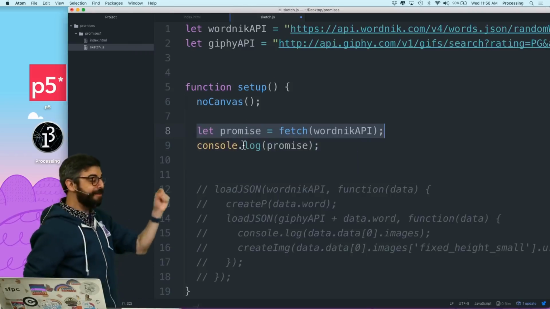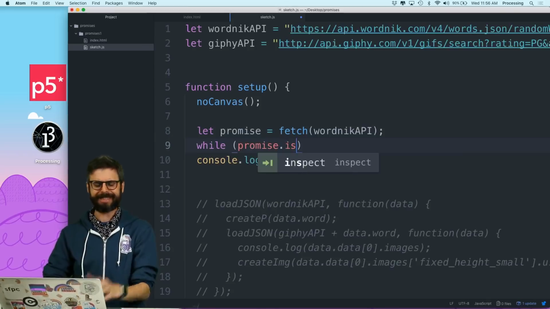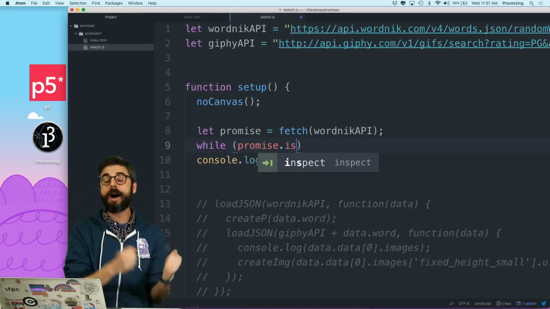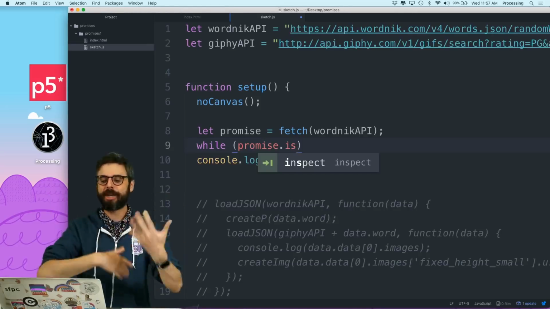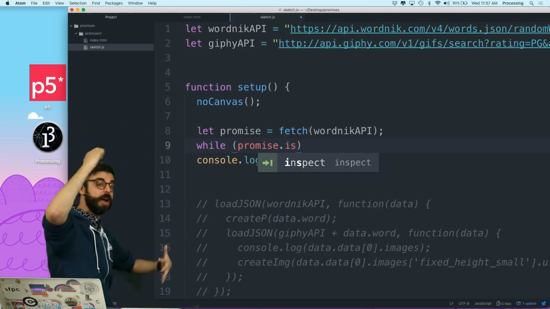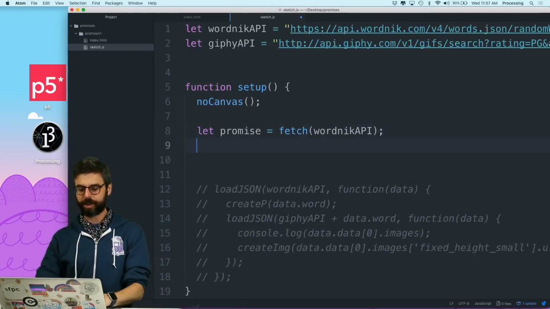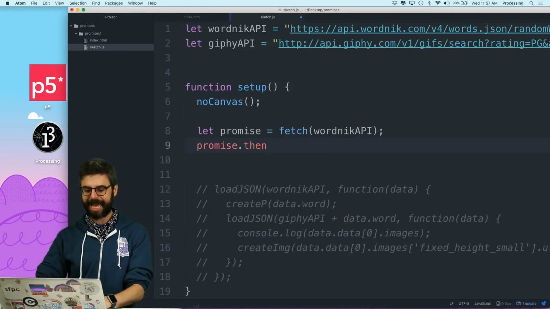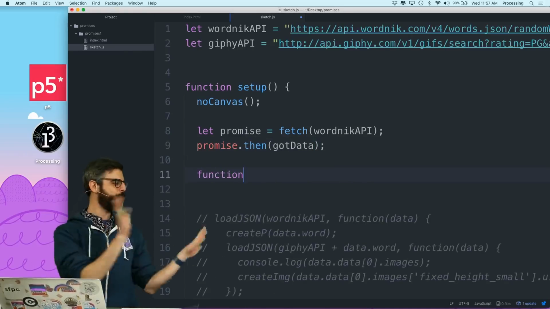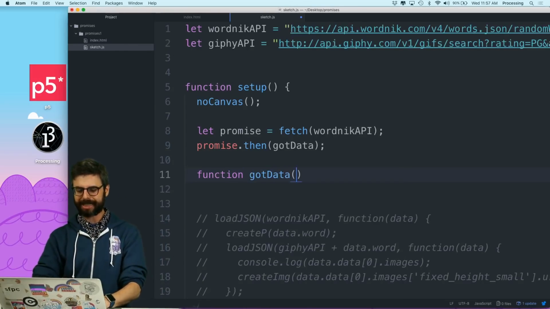So at the next line of code, I could do something crazy like while promise is not resolved, wait, but that would be blocking code. The point of a promise is to handle asynchronous things. My program is going to keep going, but behind the scenes, it's going to be waiting for that data. And the way I do that, I'm taking way too much time to get to this, is with the then function. So watch this. If I say promise then, and then I put got data in here, nobody would ever write JavaScript like this. I'm just doing this in kind of a crazy way, and then I will condense it down. And then I write my getData function.